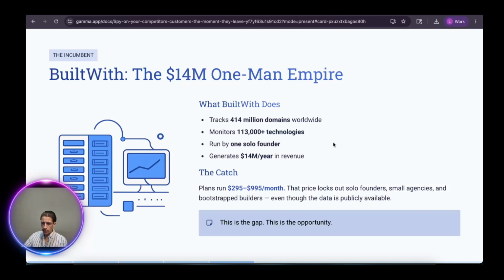So basically, we just talked about BuiltWith. So BuiltWith makes around $14 million per year. They make a bunch of money, but the problem is that they sell too much stuff.